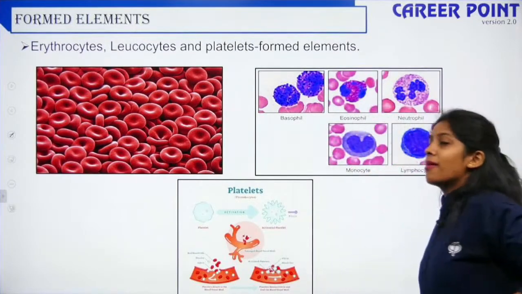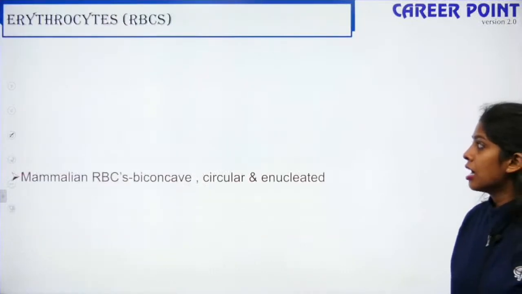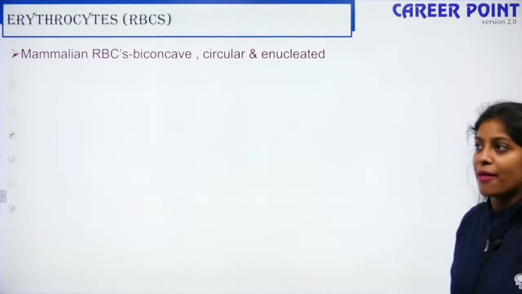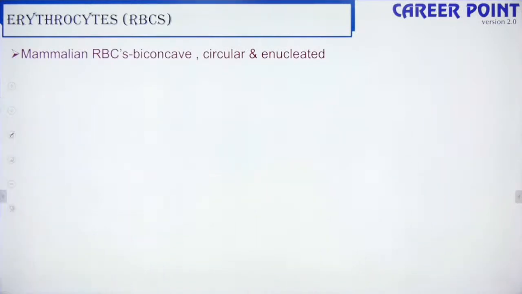Let's talk about erythrocytes first. Erythrocytes are RBCs. The mammalian RBCs are biconcave, circular and enucleated. What do I mean by enucleated? They do not have a nucleus, right? Why is it that RBC does not have a nucleus? Any guess?